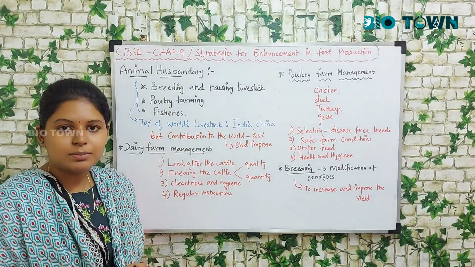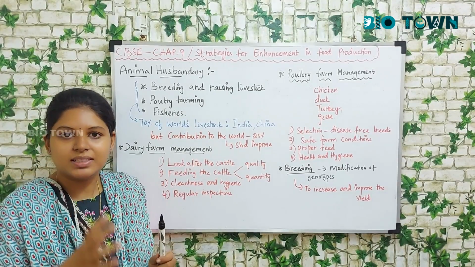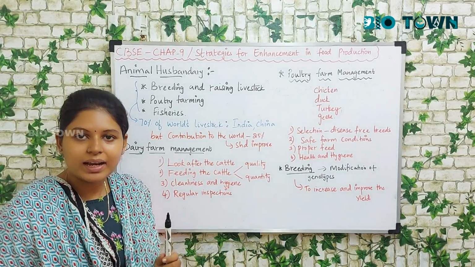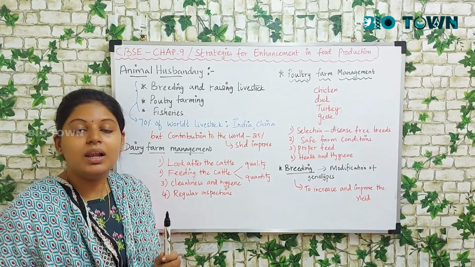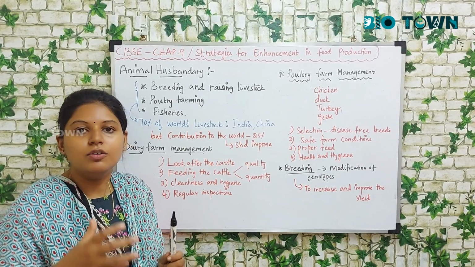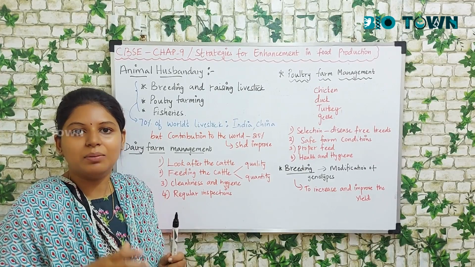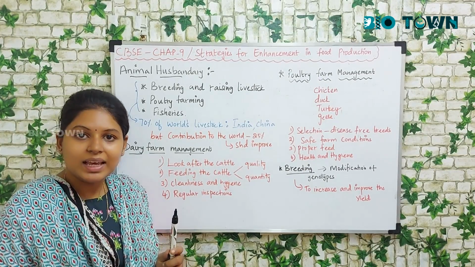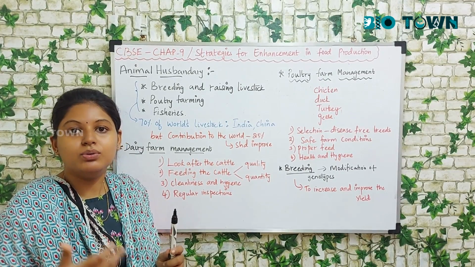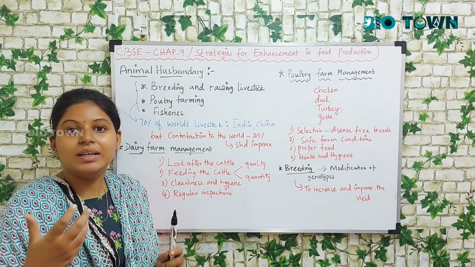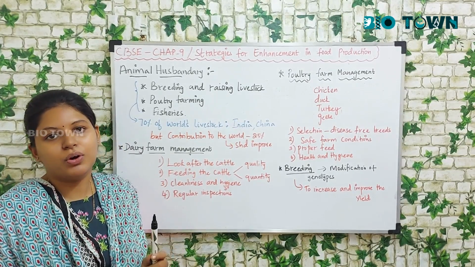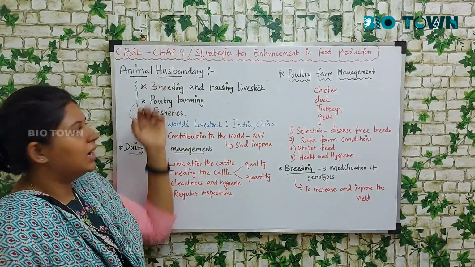What is animal husbandry? Animal husbandry is nothing but you grow the animal, you rear the animal. Why do you grow the animal? For their economic importance. So that is what you call animal husbandry. You make the animal breed and produce important genetically variant animals. So that is what you call animal husbandry.